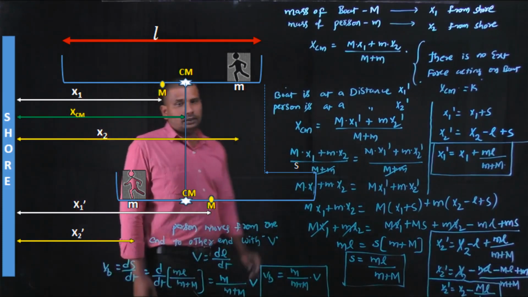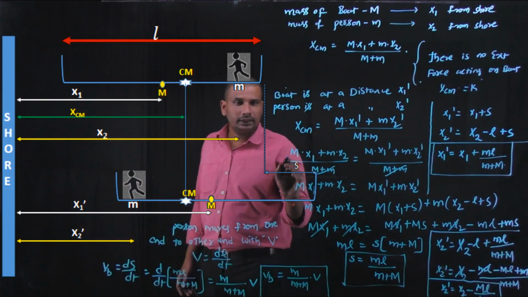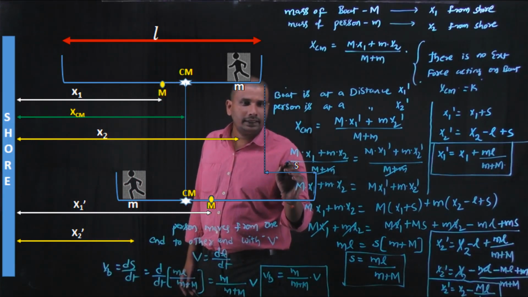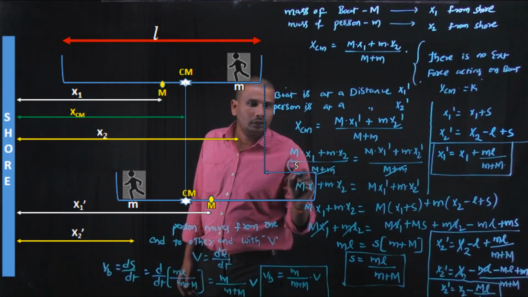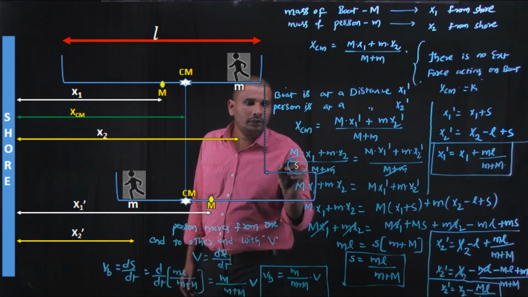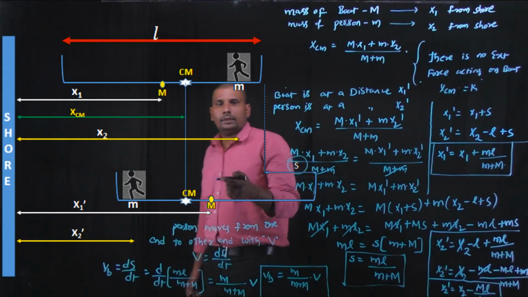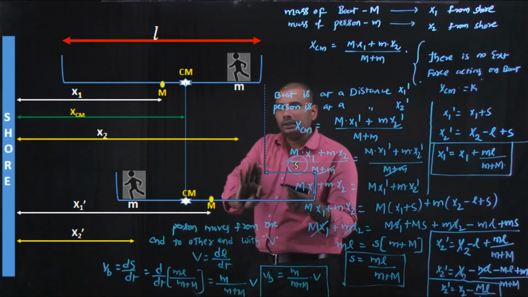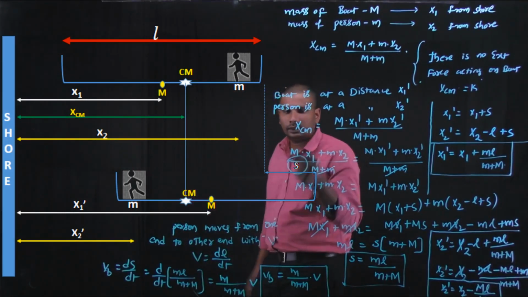Here this s is not m by s. Here the s is the distance travelled by the boat in the direction opposite to the direction of the displacement traveled by the person. This is not m by s.